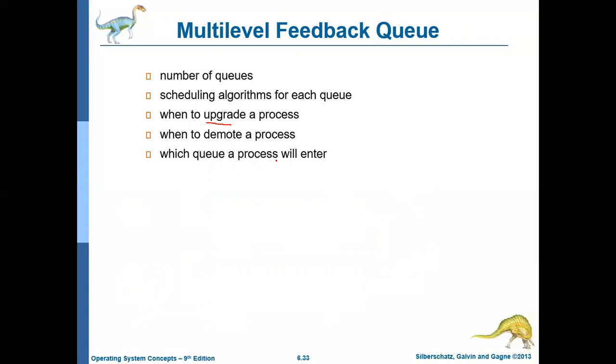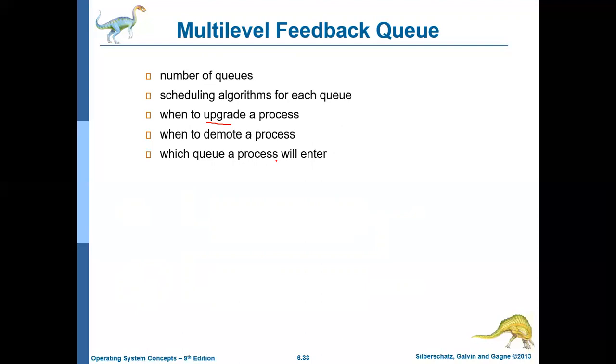Basically, this is an improvement over the multi-level queue algorithm. In a multi-level queue algorithm, the jobs are not allowed to move from one queue to another queue, whereas in a multi-level feedback queue algorithm, a job or process can move from one queue to another.